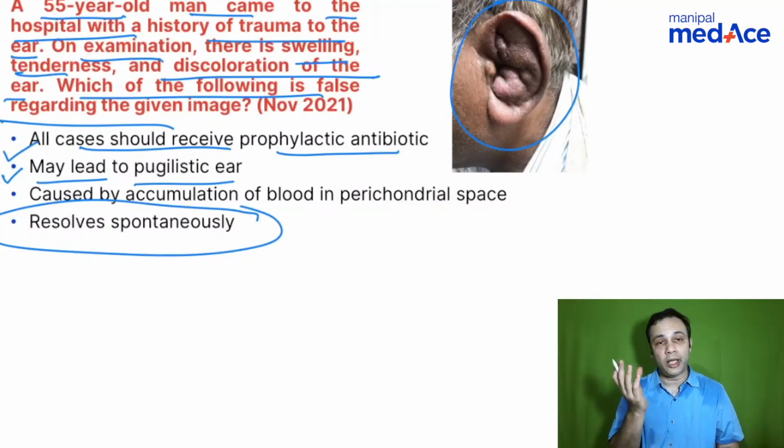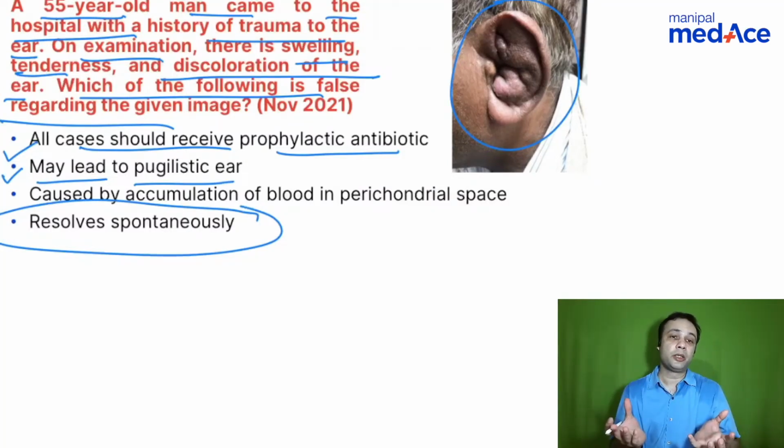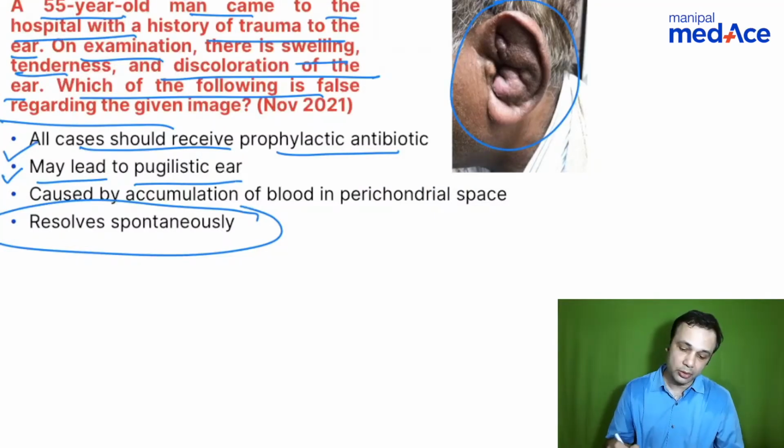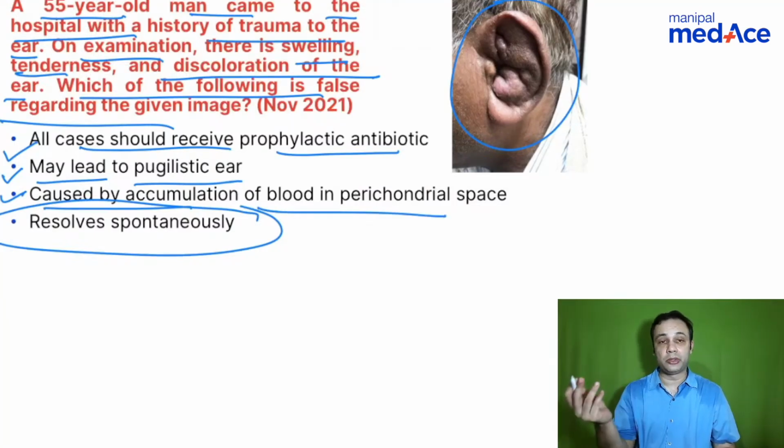Absolutely correct. Why? When there is no blood supply to the cartilage, what is going to happen? It's going to crumple down and eventually resorb, right? So it can give rise to a pugilistic ear. Third answer is straightforward. They've spoken about the pathogenesis itself, caused by accumulation of blood in the perichondrial space. So these 3 options are correct. Resolve spontaneously is wrong. Absolutely correct, stardust.